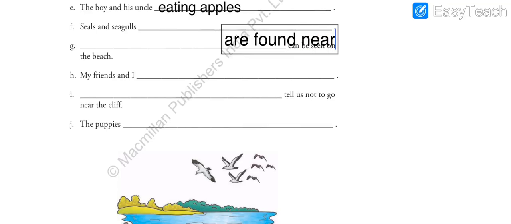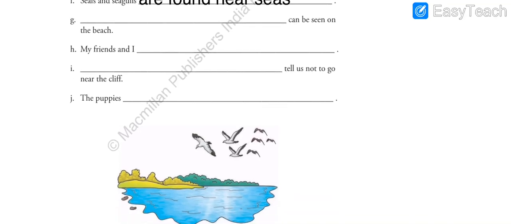Next one, seals and seagulls dash. So these are the two types of birds, seals and seagulls. They are mostly found near the seas. So we can write over here, are found. Seals and seagulls are found near where? Near seas. So that is our answer. Seals and seagulls are found near seas.